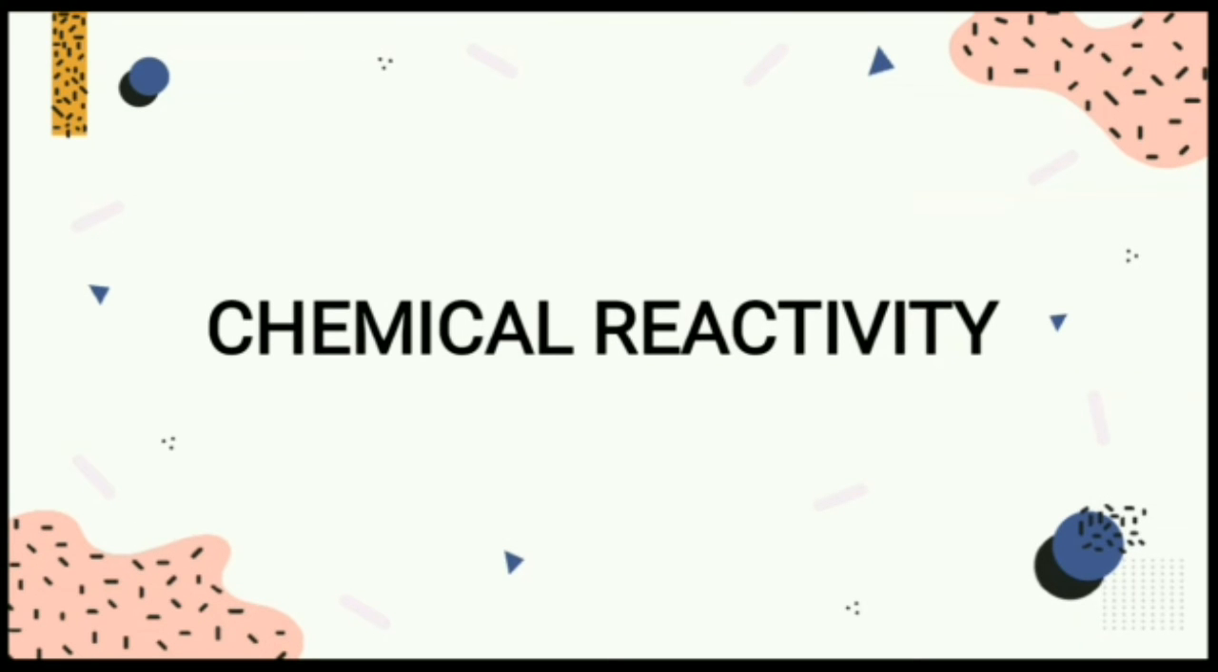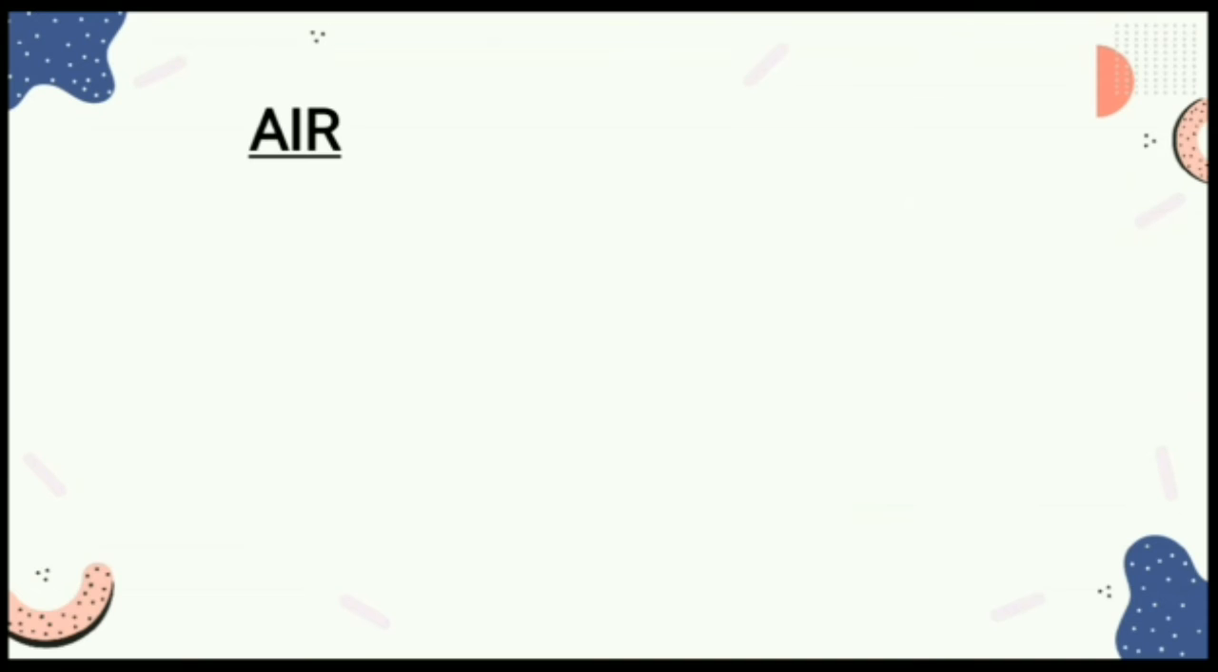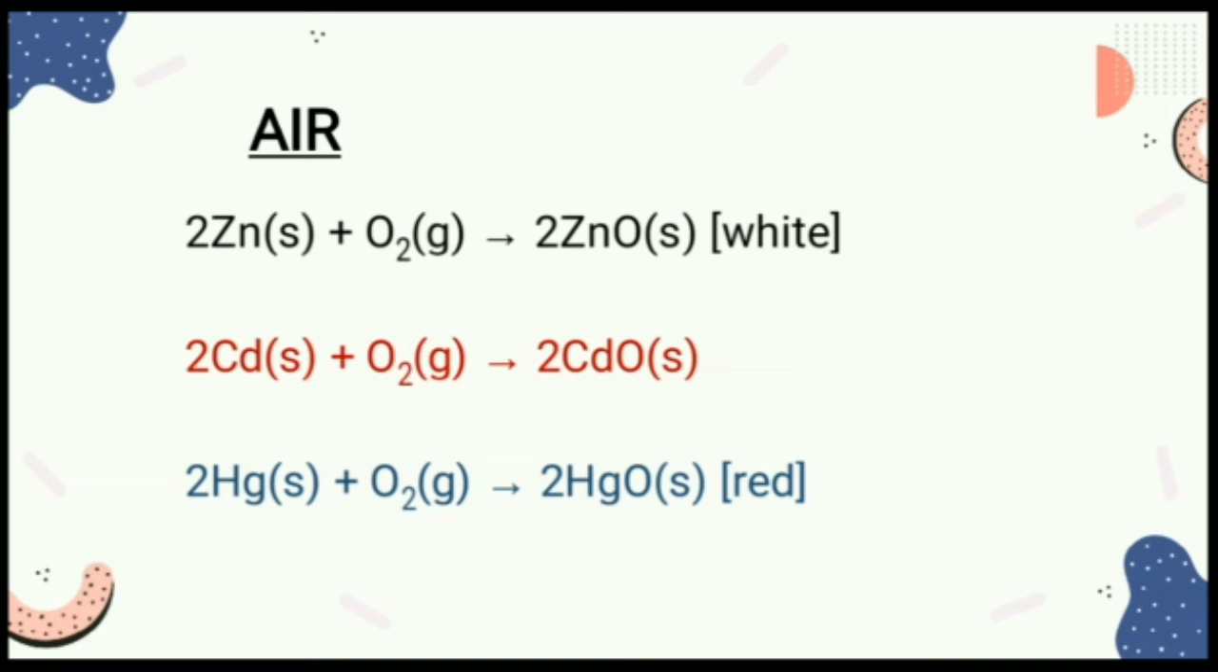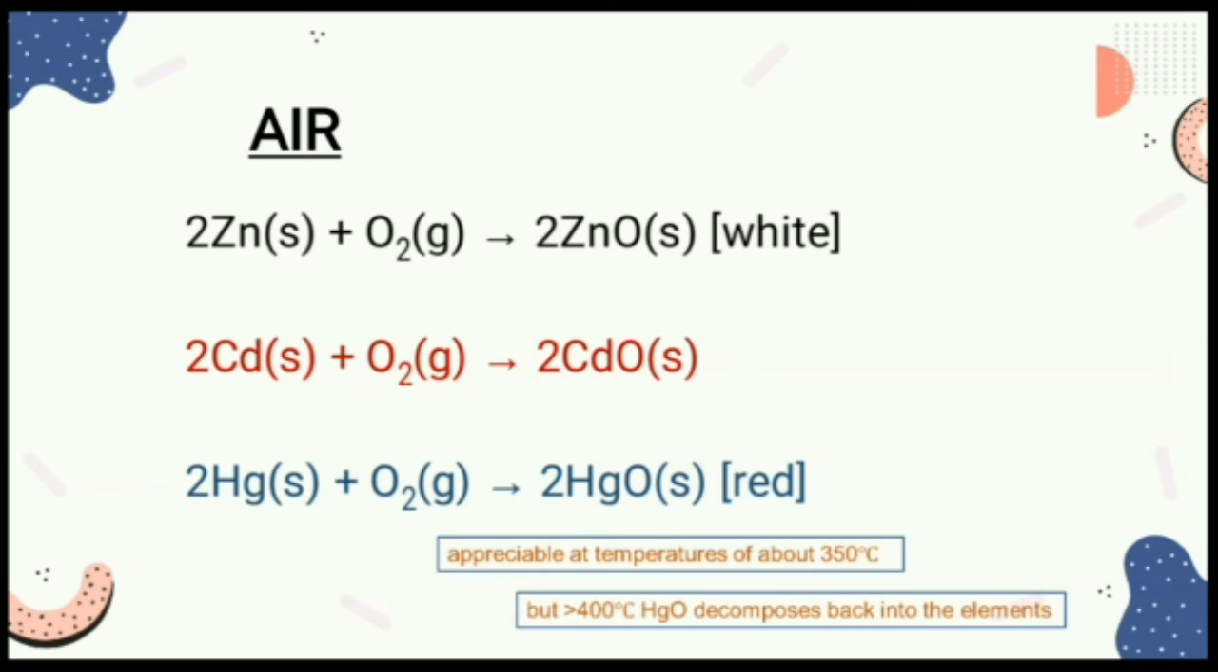Group 12 elements. Zinc tarnishes quickly in moist air. Cadmium slowly oxidizes in moist air. But mercury is less reactive than zinc and cadmium. The reaction of mercury with oxygen only becomes applicable at a temperature of about 350 degrees Celsius. But above 400 degrees Celsius, mercury oxide decomposes back into the elements.